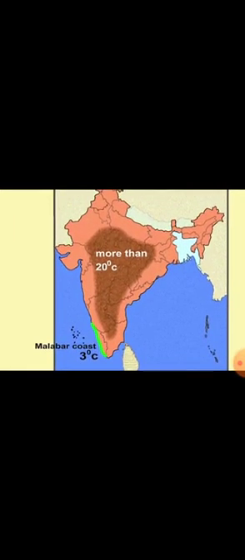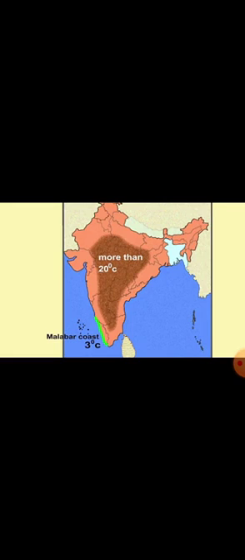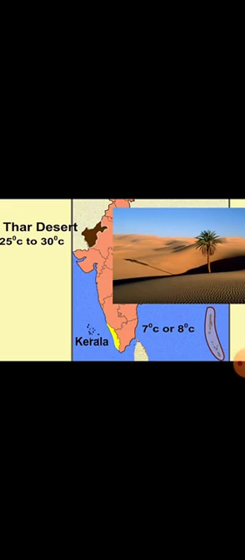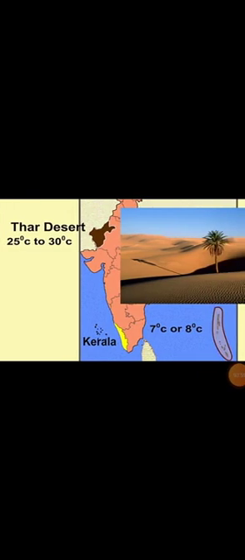Next, observe the Deccan Plateau and the Malabar Coast. Where is the Malabar Coast? It is located in Kerala. The Deccan Plateau is more than 20 degrees Celsius hotter than the Malabar Coast. Both places are in India, yet we find this variation. Now observe the Thar Desert and Kerala temperatures. There is a lot of variation: Thar Desert 25 to 30 degrees Celsius, while Kerala has 7 or 8 degrees Celsius.